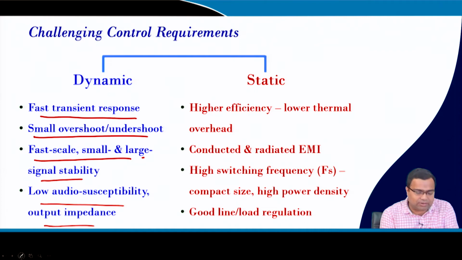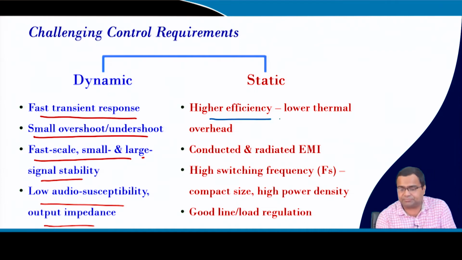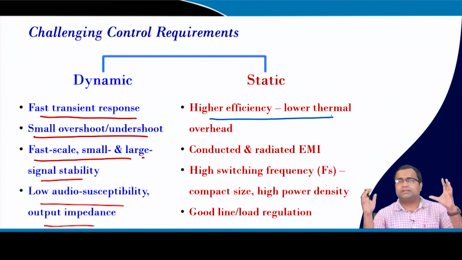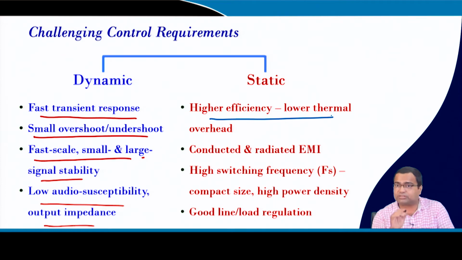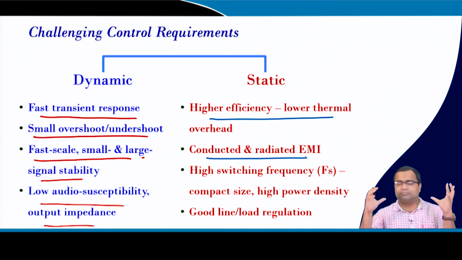In the static requirement, we discussed high efficiency, because with high efficiency the thermal overhead can be reduced and the size of the converter can be reduced. Conducted and radiated EMI is another important requirement. Though we are not discussing it here, there can be active EMI control by means of spectral spreading.